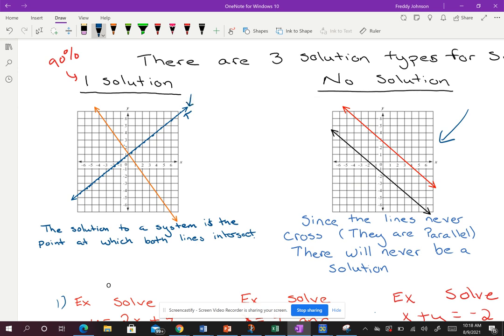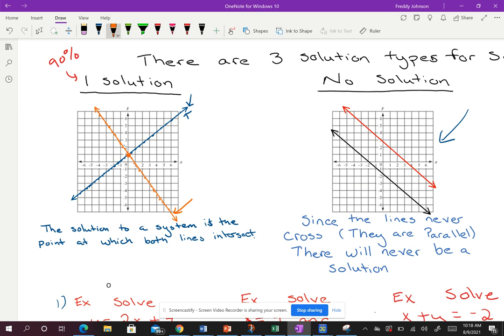Every one of these points is a solution to the blue problem. All right, and then it's obviously going to be the same thing, that this red line or orange line is going to have an infinite amount of points, and these points are going to be the solutions to the red problem. Okay, so now what we've got to understand is, I'm looking for a solution that makes them both true. So I am looking for a solution that has to be in both equations. And the only solution that is in both equations would be this point located right there in the middle.